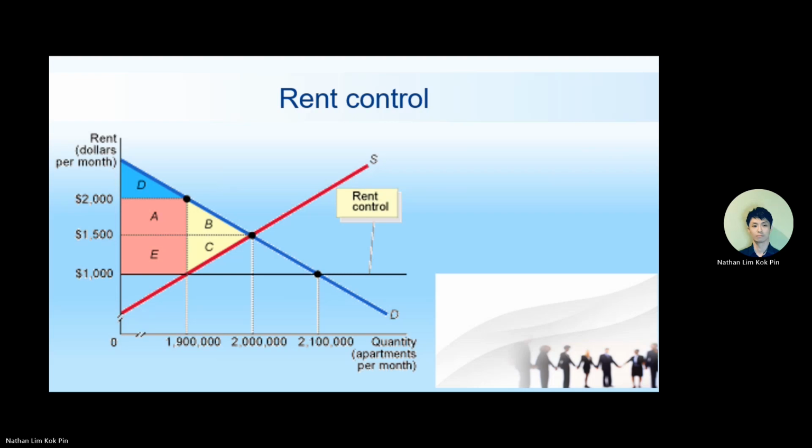The second problem, just now we talked about quality issues, right? So the rental will be of very bad quality. The toilet is not working, the ceiling is leaking, here got mold, the floor is broken, all sorts of things. So basically, the quality issues are also there, right? So basically, this is about rent control.